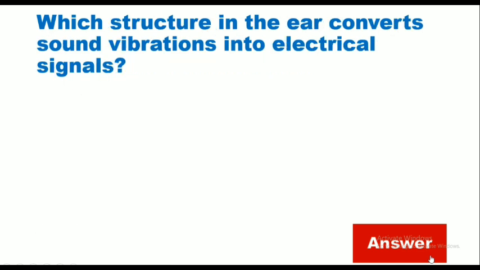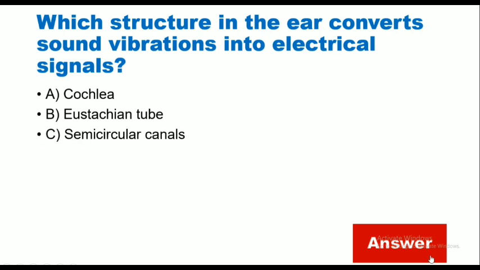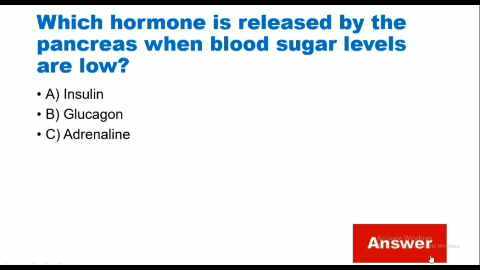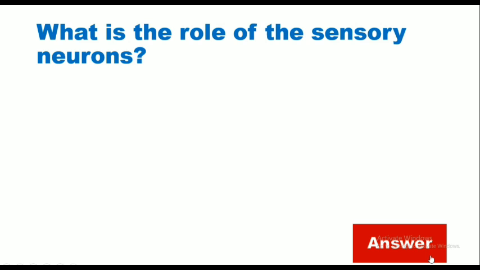Which structure in the ear converts sound vibrations into electrical signals? Cochlea, Eustachian tube, semicircular canals, tympanic membrane. Cochlea. Which hormone is released by the pancreas when blood sugar levels are low? Insulin, glucagon, adrenaline, thyroxine. Correct answer is glucagon.